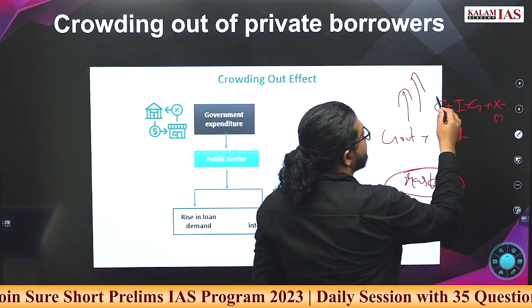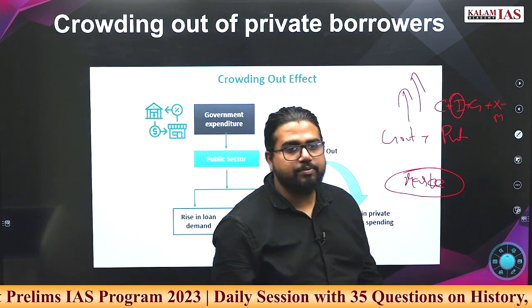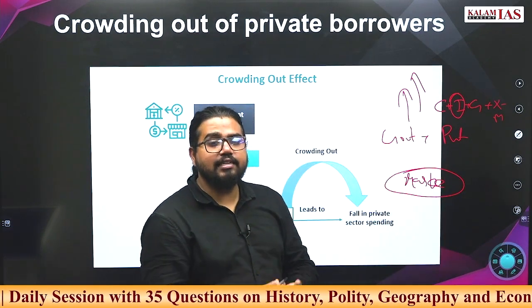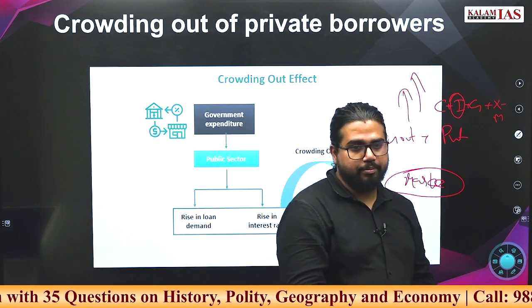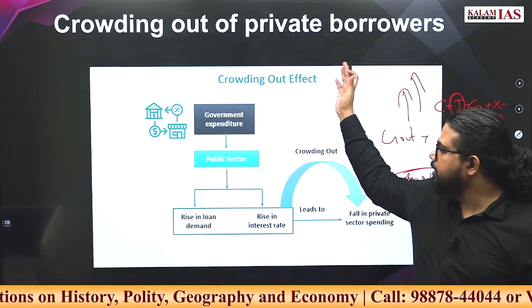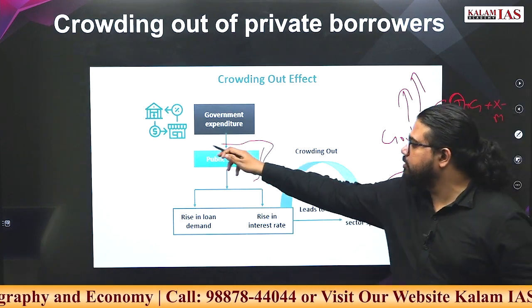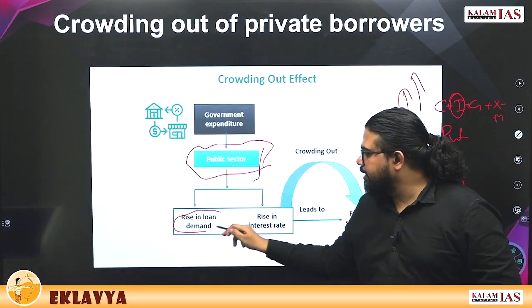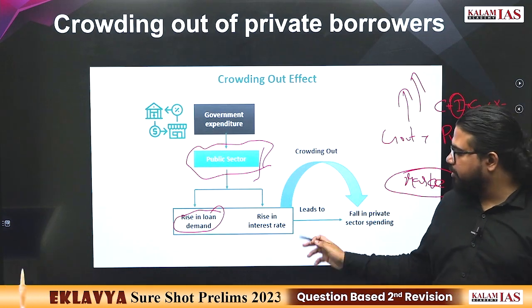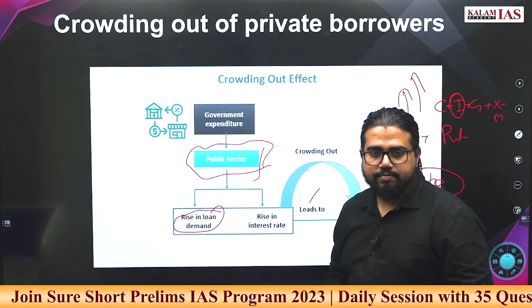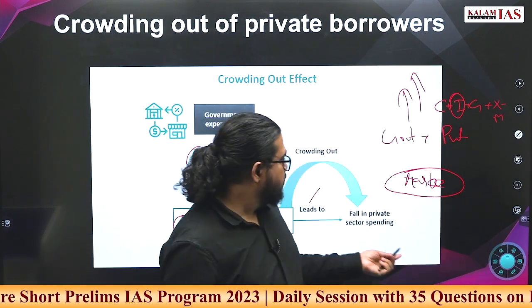This will impact the private investment component of the GDP, and it can result in lower GDP numbers. This is called the crowding out effect. There is a relation you can see here. If the public sector is taking all the money, the loans in the market will become costlier. If loans are costlier, then the private sector will be reluctant to take too much loan. Clear? Go ahead.